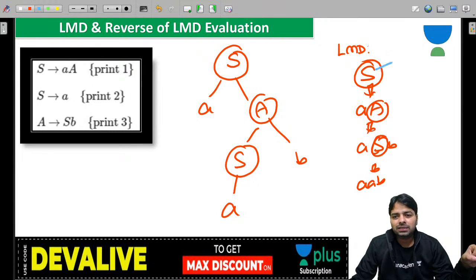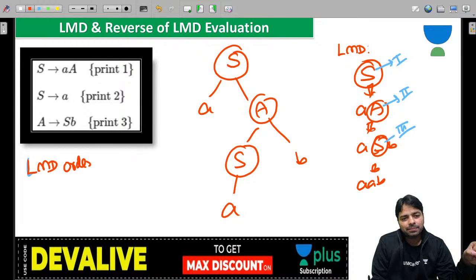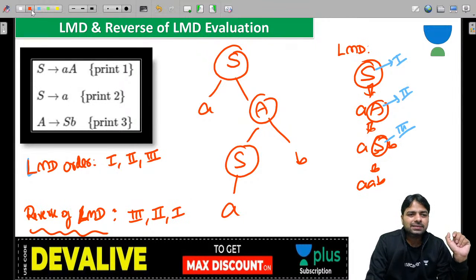And how do you number? This is the 1, and this is the 2, and this is the 3, and this numbering is called the LMD numbering, the LMD order. What is the LMD order? 1 2 3. And what is the reverse of LMD? Whatever you get as output, just do the reverse of LMD, not RMD guys, reverse of LMD. 3 2 1. No need to execute again, guys.